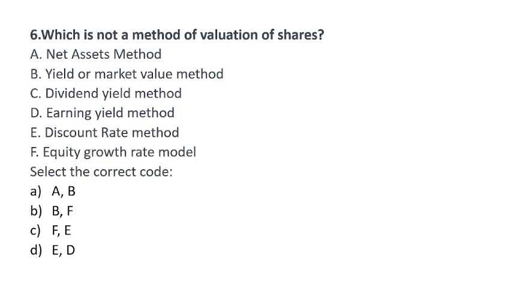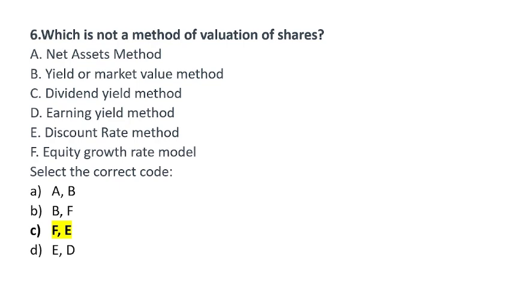So option number C, E and F are not the part of share valuation. The discount rate method is something different, which is generally seen in capital budgeting, and equity growth rate model is what? It is generally used to calculate the cost of equity. So E and F are the right answer.